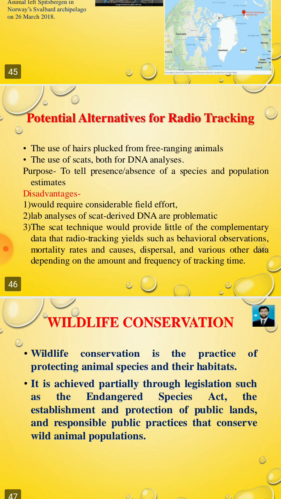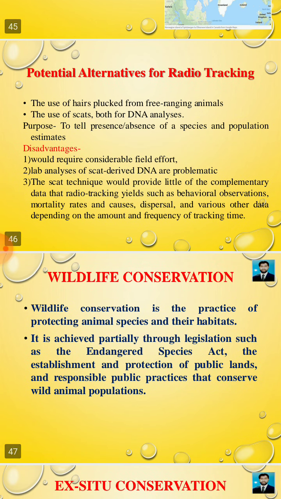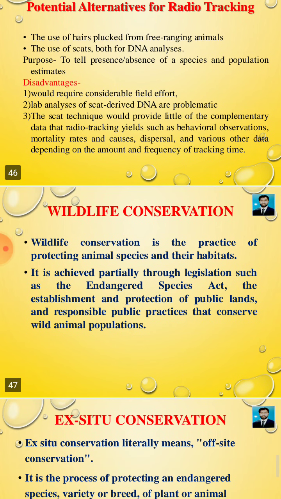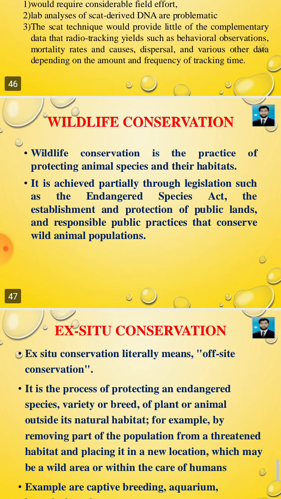Potential alternatives for radio tracking are the use of hair plucked from free-ranging animals and the use of scats, both for DNA analysis. Disadvantages are that they would require considerable field effort, lab analysis of DNA is problematic, and the scat technique would provide little complementary data.